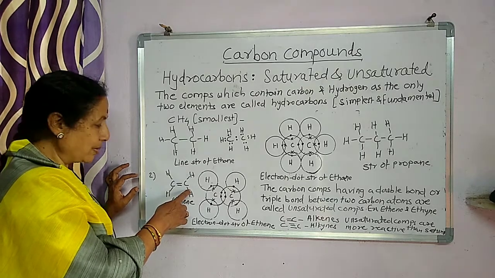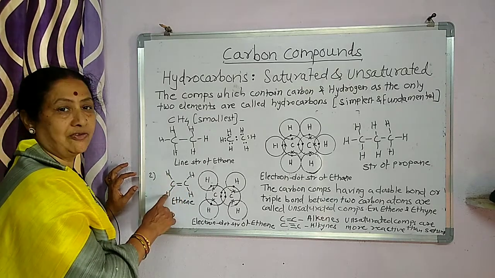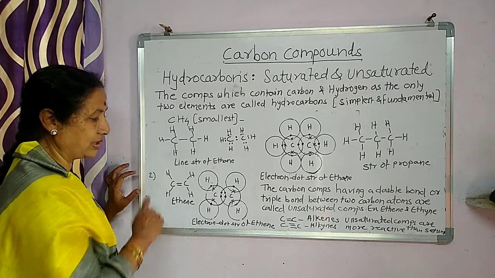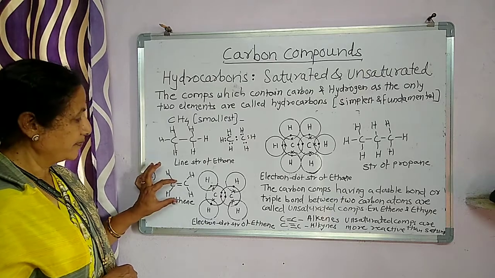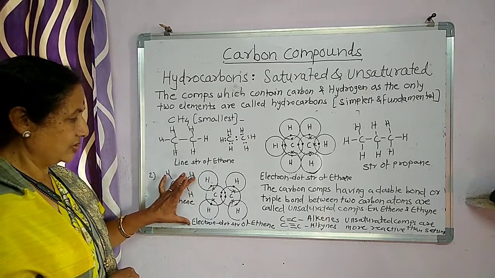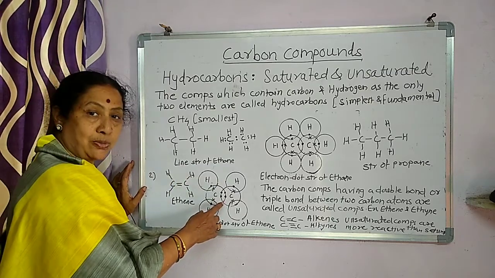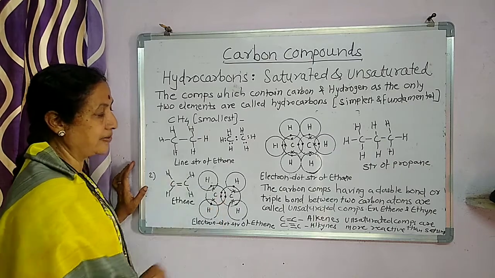Carbon-carbon double bond is there and every carbon atom is bonded with 2 hydrogen atoms, that means CnH2n. This is the line structure and this is the electron dot structure, where the carbon-carbon double bond is there, meaning 2 electron pairs are bonded here.